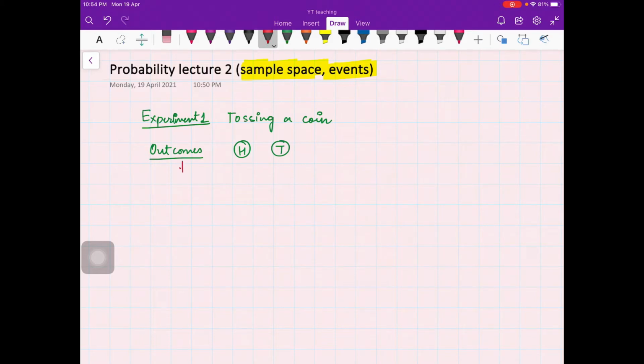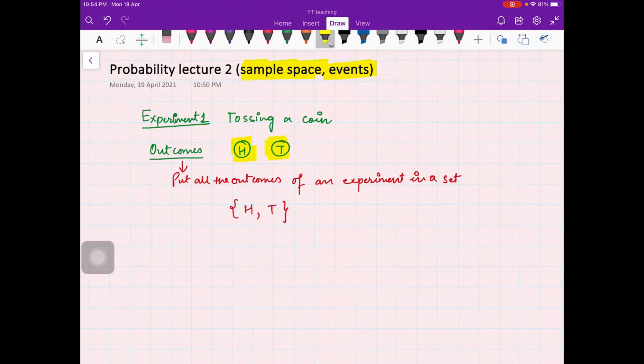If you put all the outcomes of an experiment in a set, you will get head, tail. So this particular set where you put all the outcomes of the experiment, you call it a sample space.